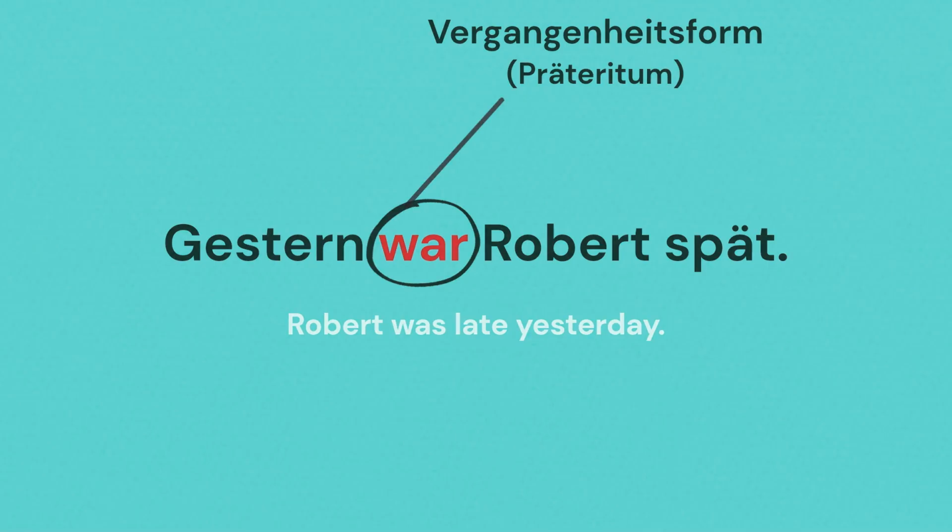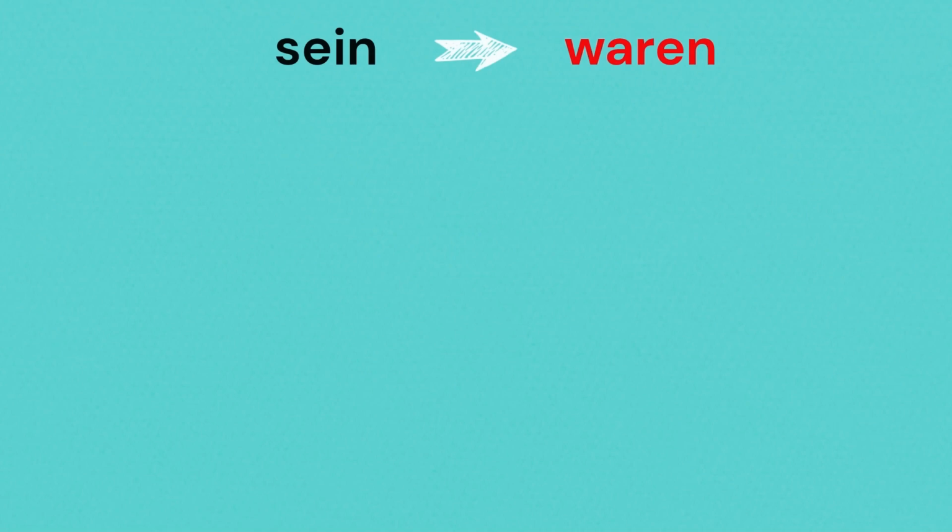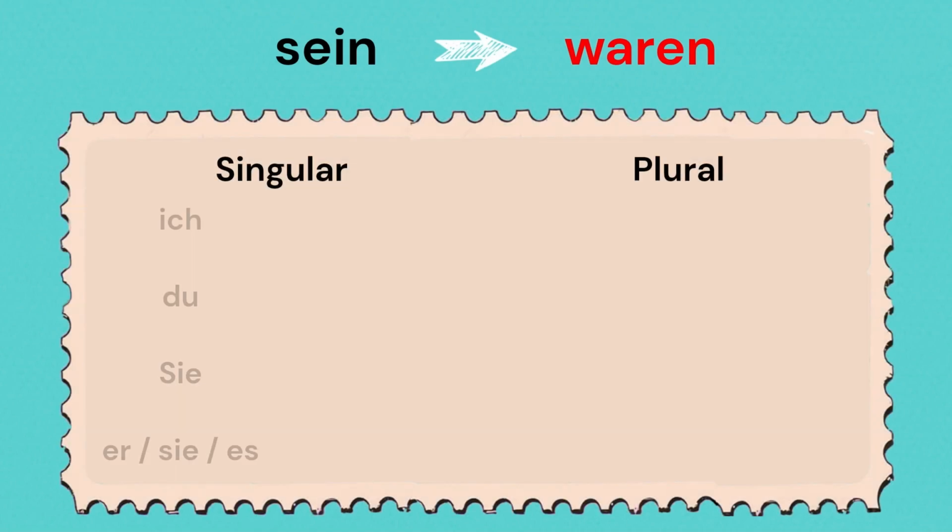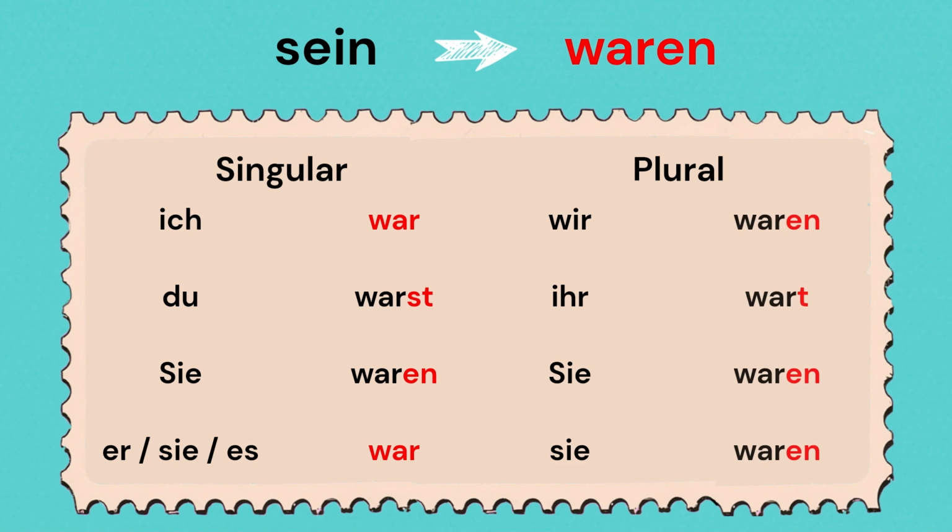Now let's conjugate the verb. Don't forget to repeat after me. Ich war. Du warst. Er war, sie war. Es war. Wir waren. Ihr wart. Sie waren. Sie waren.